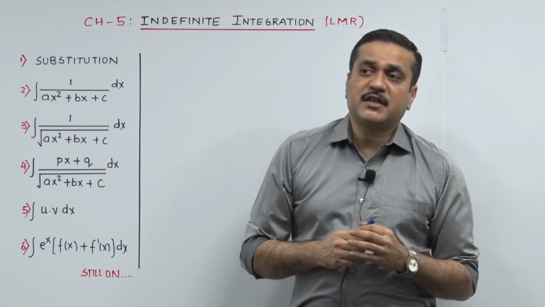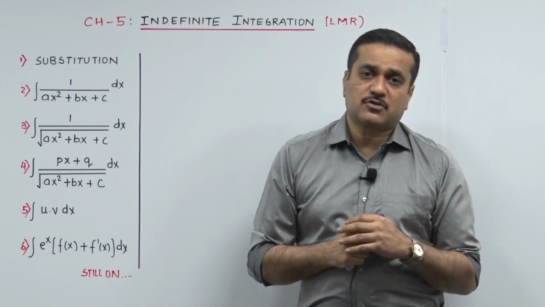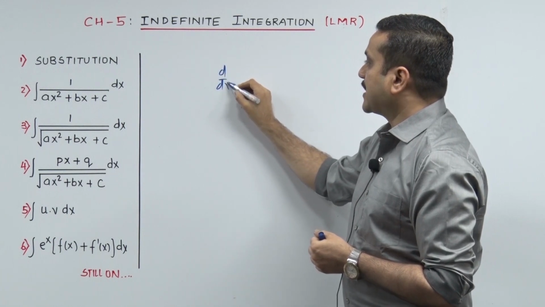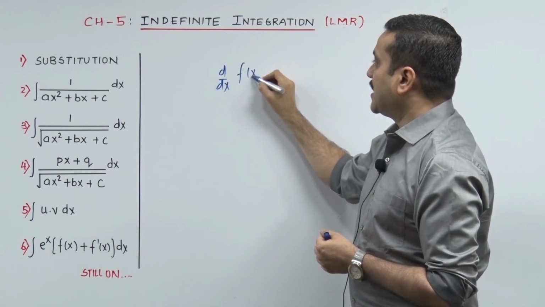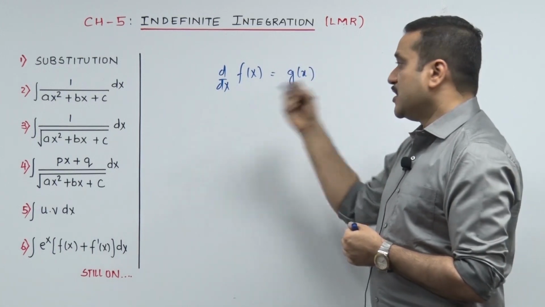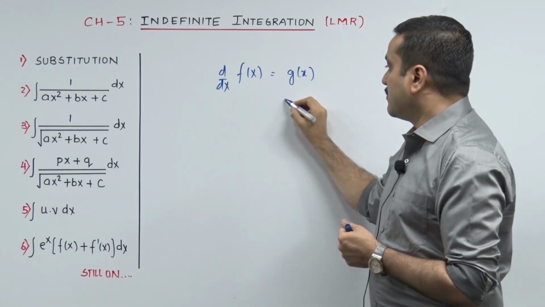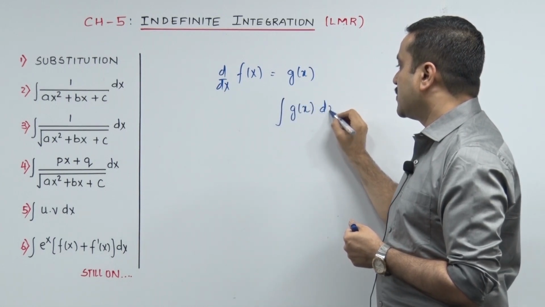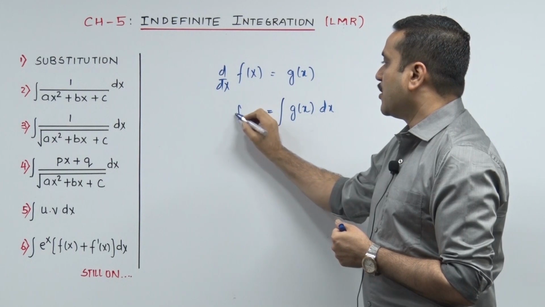When you integrate, in fact the definition of integration is quite interesting. The derivative of f of x, let us say, gives you g of x. Then we shift the derivative sign over here. When you integrate g of x with respect to x, you will get back your f of x.